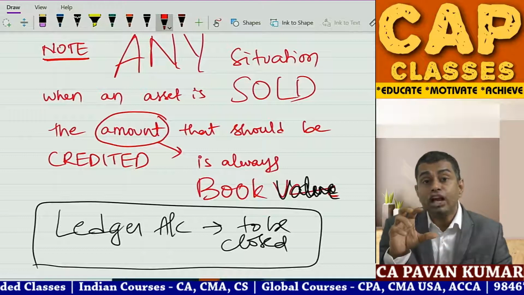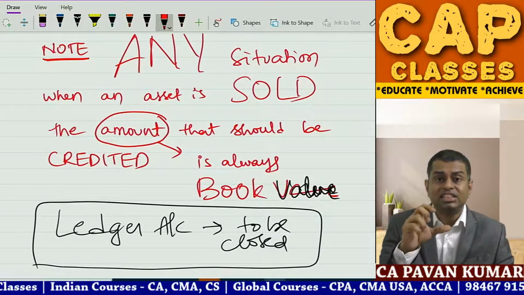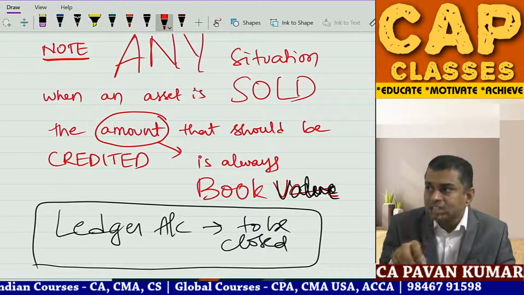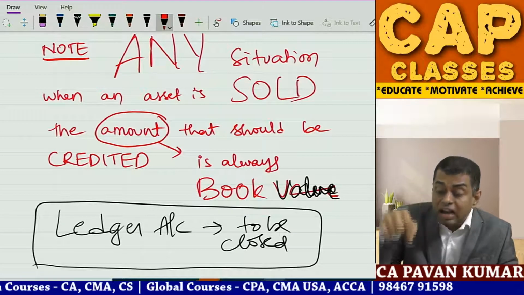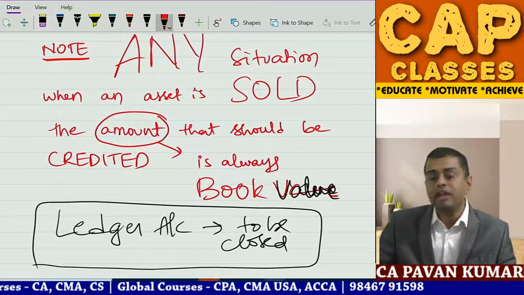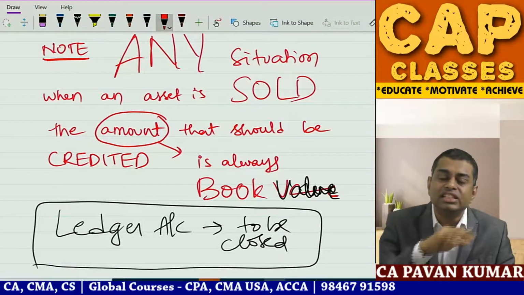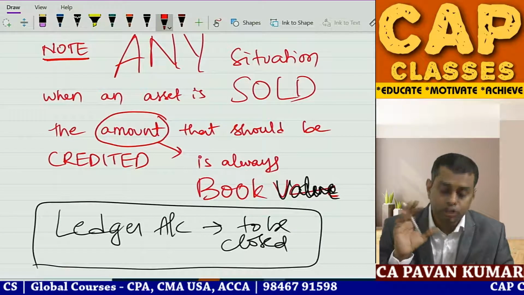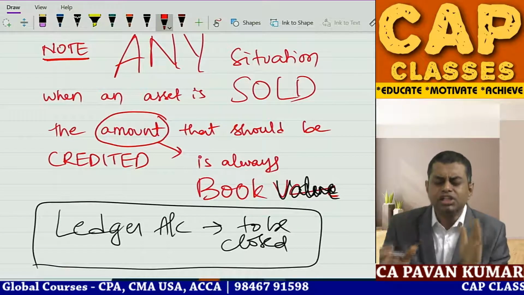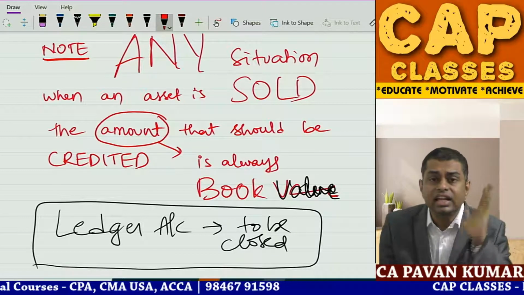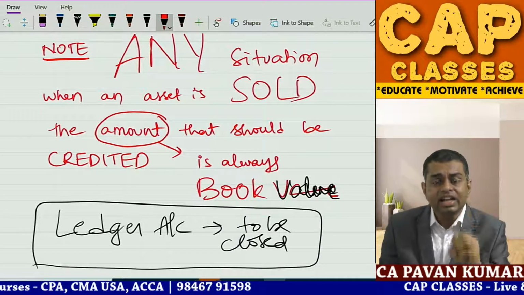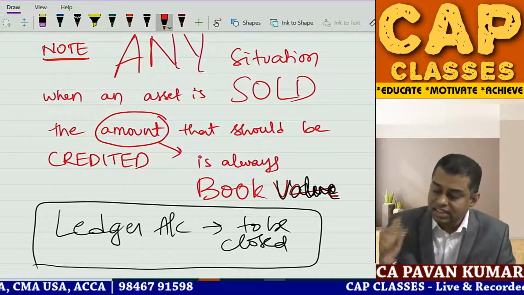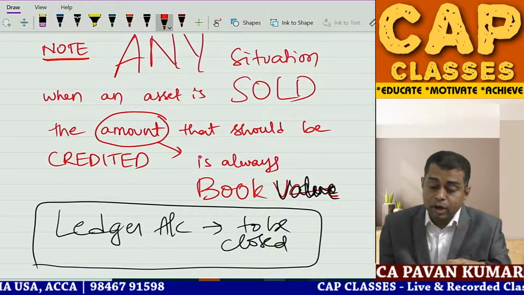Imagine book value is 2 lakhs, but it is exchanged at 3 lakhs. When you pass the journal entry, you need to record 1 lakh rupees of profit also. This is very important. Sometimes students will miss this. So remember, any situation when you are selling any asset, that should be credited with the book value only. Balance will go to P&L. Is this clear? So shall we solve one problem on this?